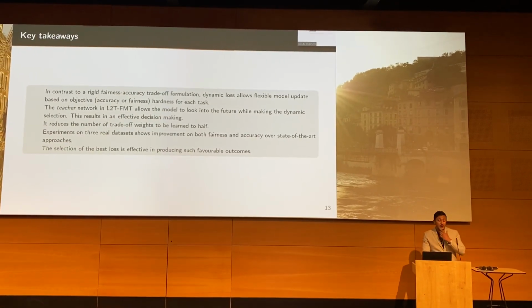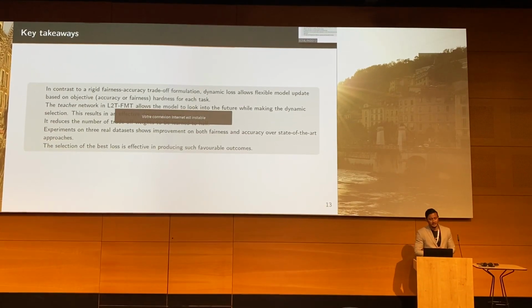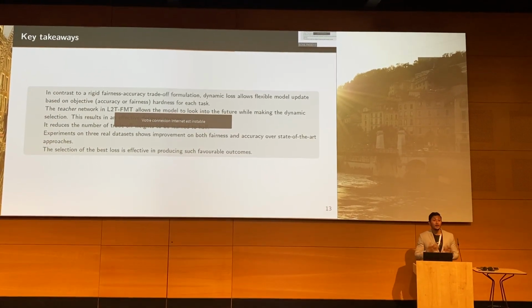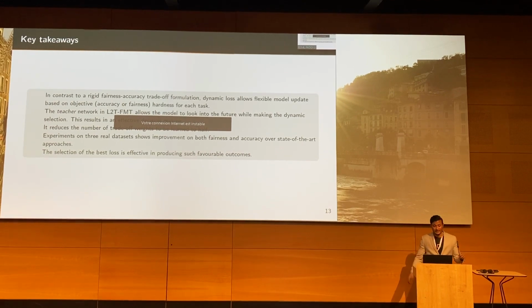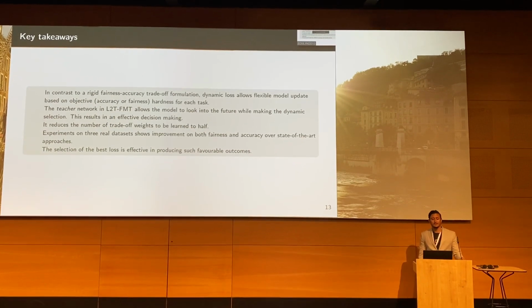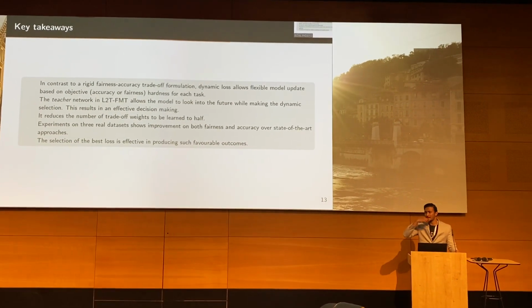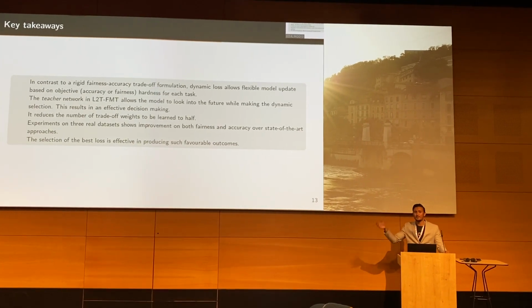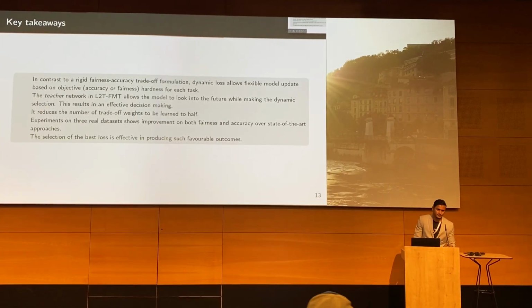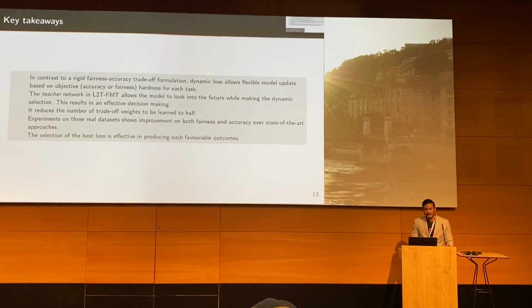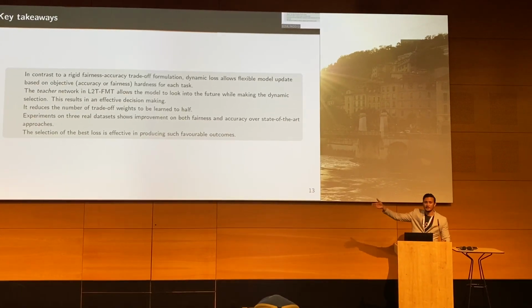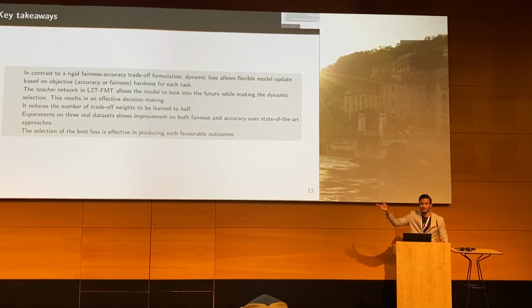So I will try to conclude now. In contrast to the rigid fairness-accuracy trade-off formulation, dynamic loss allows some flexibility, of course. And the teacher network allows us to look forward and make an informed decision. That's why we have a better decision in comparison to the greedy approach. We also reduced the number of trade-off parameters required to half.